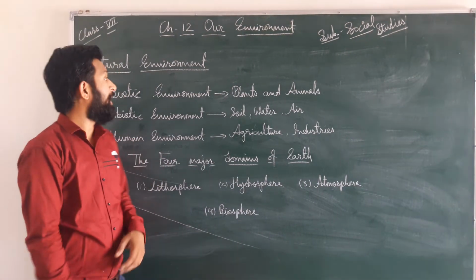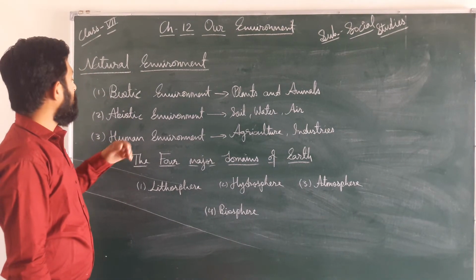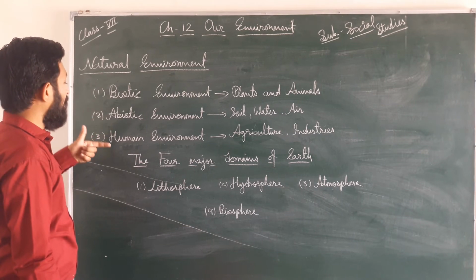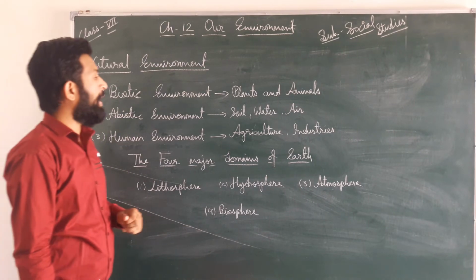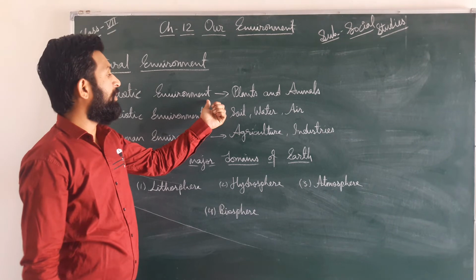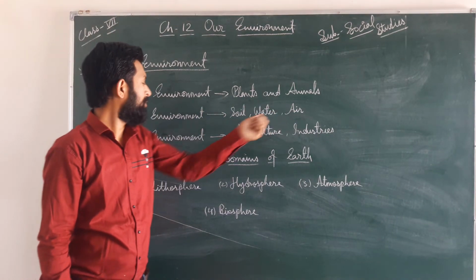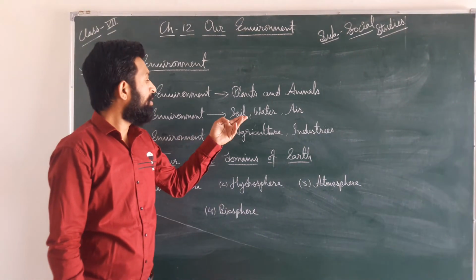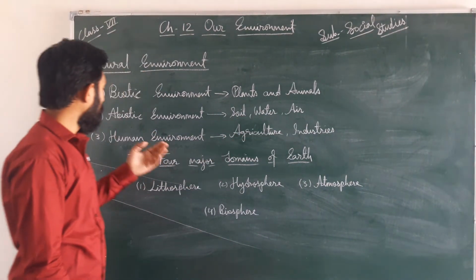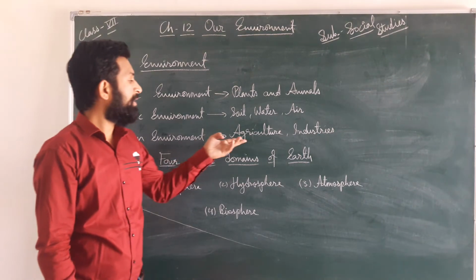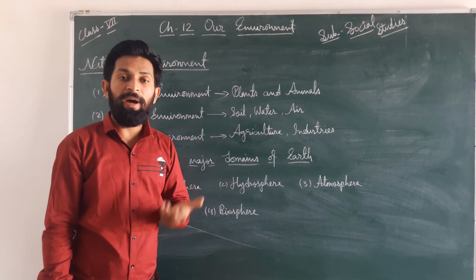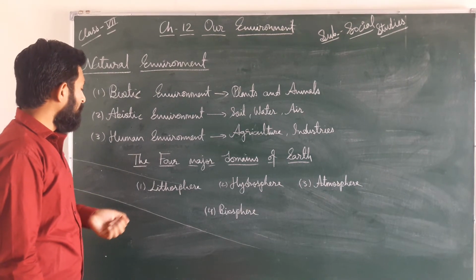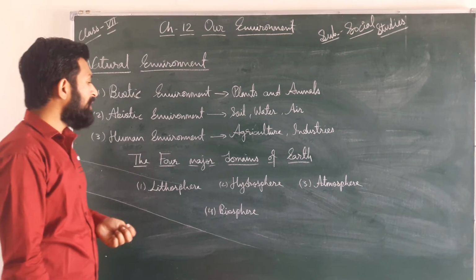Now we will talk about the natural environment. The natural environment is also classified into three parts: biotic environment, abiotic environment and human environment. The biotic environment includes plants and animals. The abiotic environment includes soil, water and air. The human environment includes agriculture, industry, and whatever is made by humans.